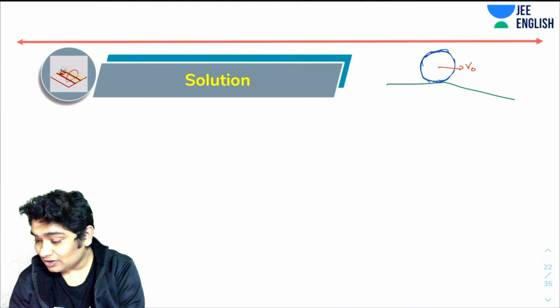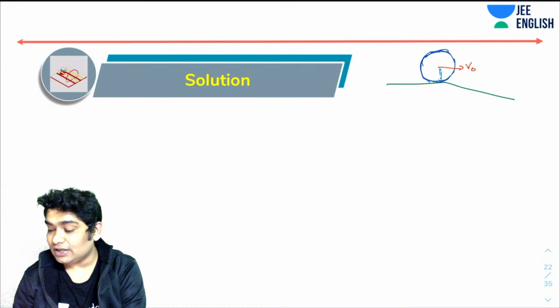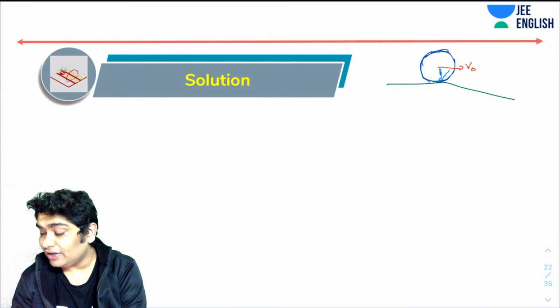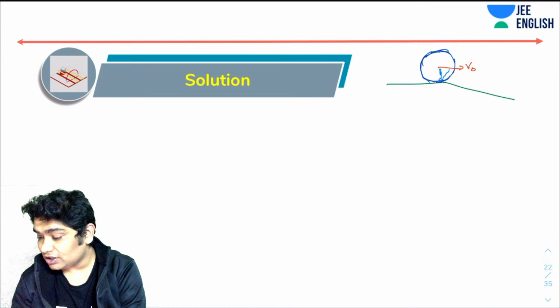So let's imagine your cylinder is like this, and when it starts to roll down the edge, imagine when it has rolled down by an angle theta.